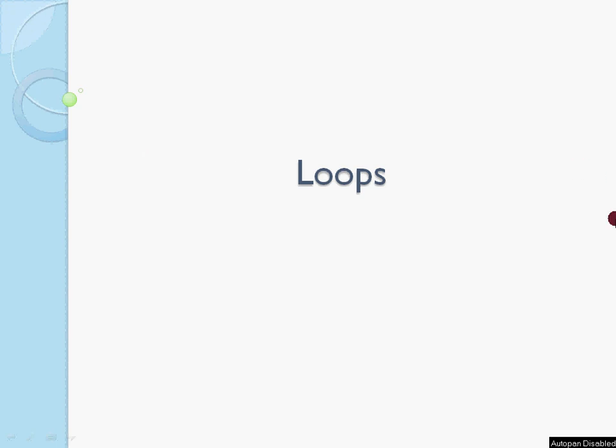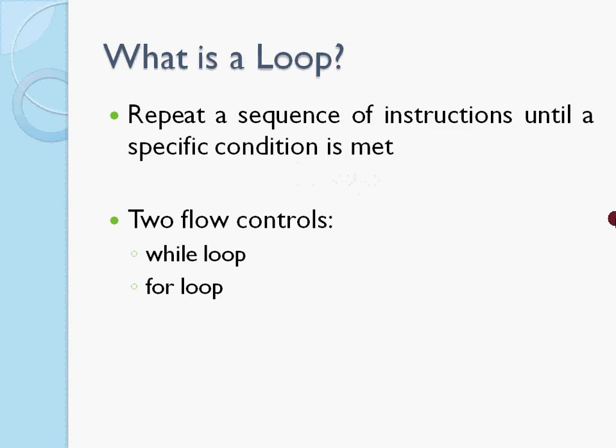The next concept that we are going to discuss is about loops. In a decision making statement, the body of an if condition or an else condition is executed only once. Whereas in a loop, until the condition is true, the block of code is repeated again and again. That is, the block of code is executed again and again until the condition is true. That is what is called a loop.